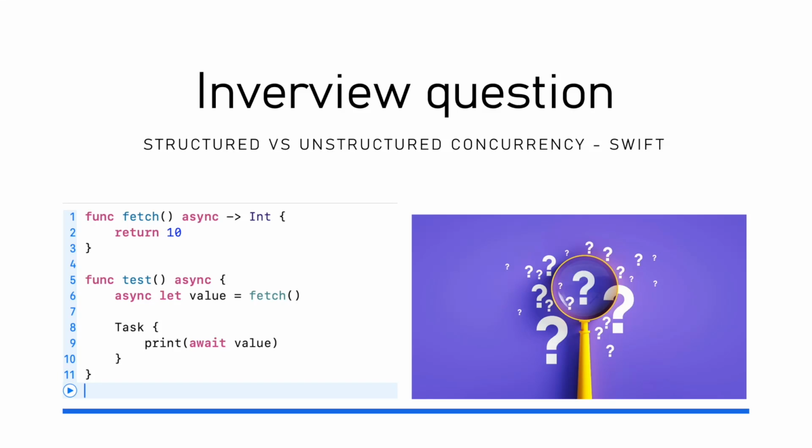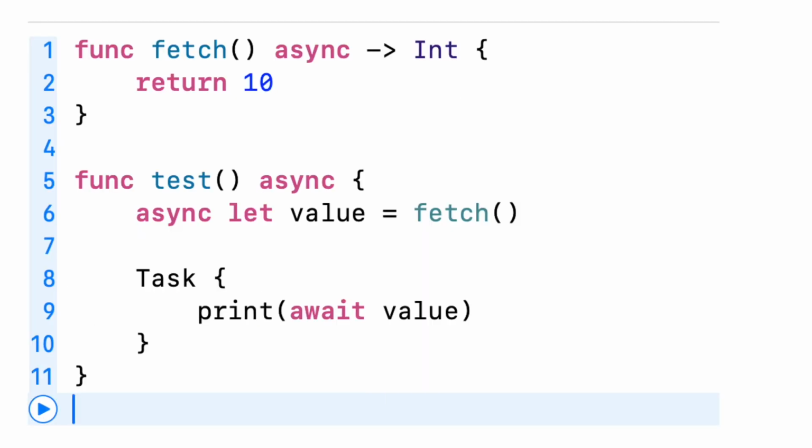This Swift code looks completely correct, but it doesn't even compile. And the reason is something many developers don't fully understand: structured concurrency. Let's break it down step by step. Here is the code. Take a moment and think. What do you expect will happen?